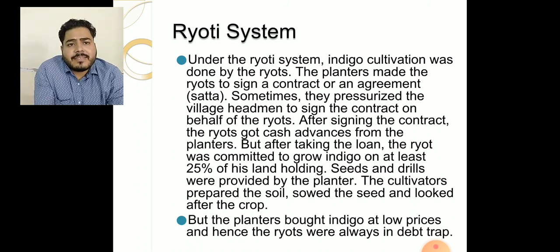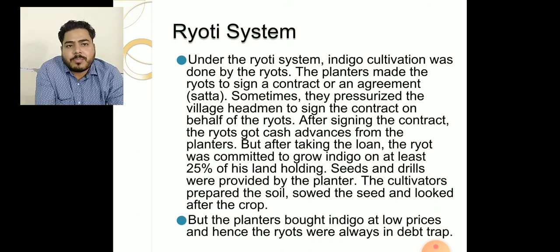Sometimes they pressurized the village headman to sign a contract, a Satta, on behalf of the Ryots, because under the Mahalwari system, the village headman was appointed as a revenue collection person. So, sometimes they pressurized the village headman to sign the contract on behalf of the Ryots. After signing the contract, the Ryot got a cash advance from the planter, but after taking the loan, the Ryot was committed to grow indigo on at least 25% of his land holding.